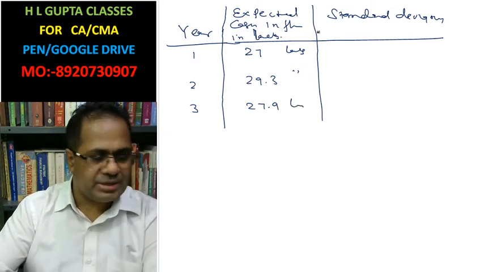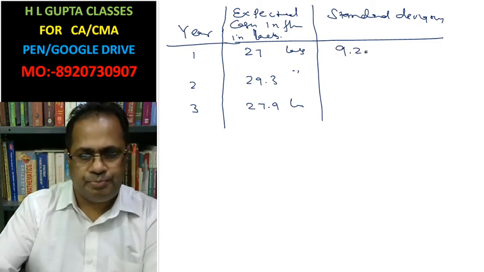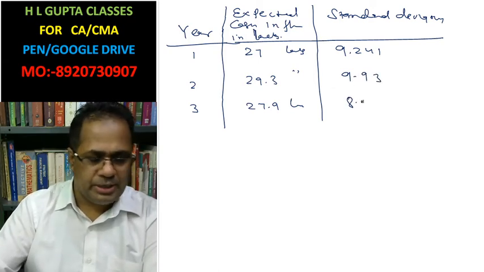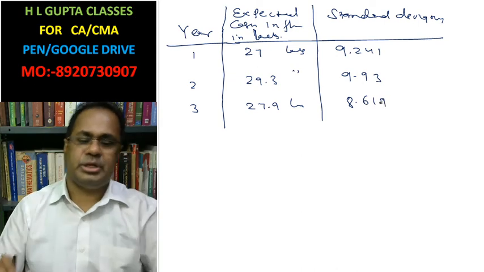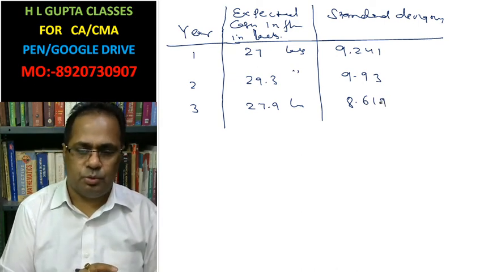The standard deviation of each year is 9.241, 9.93, and 8.619.